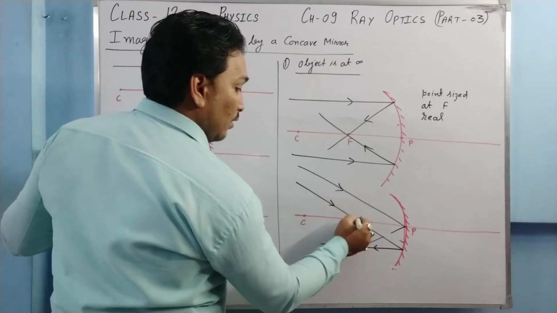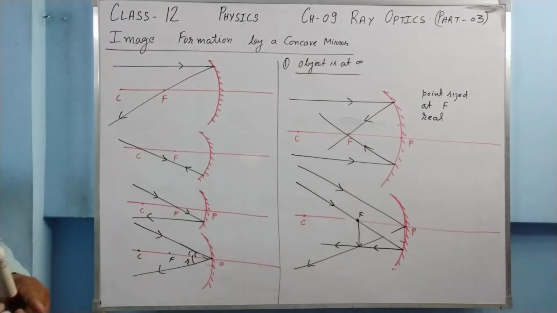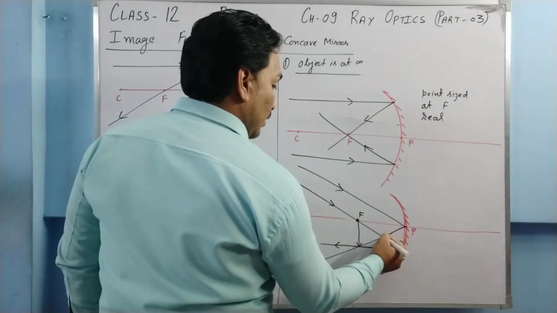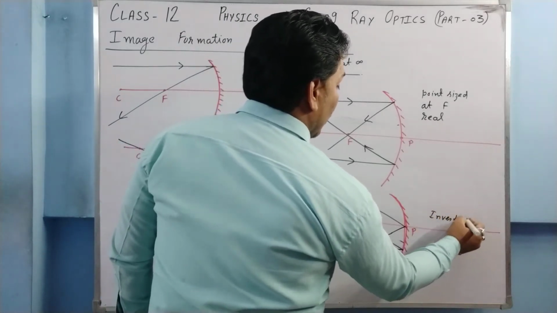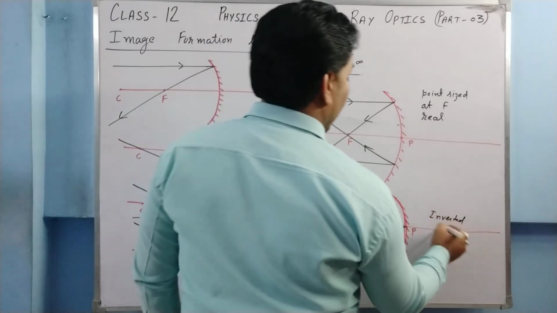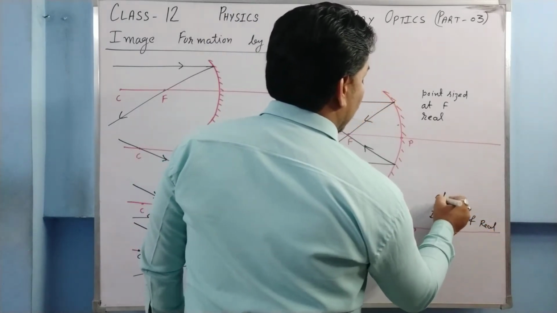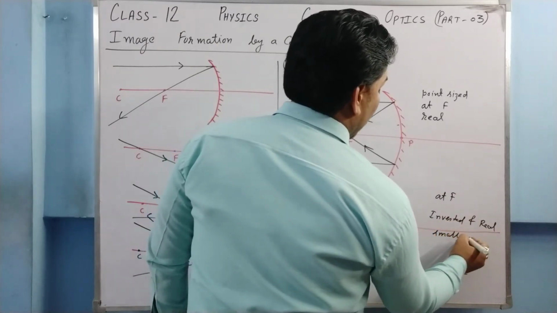Say this is your focus. So the ray of light goes like this. So in this case we can say that the image is inverted also. The image is inverted, the image is real, the image is at focus, and is obviously smaller than the object.